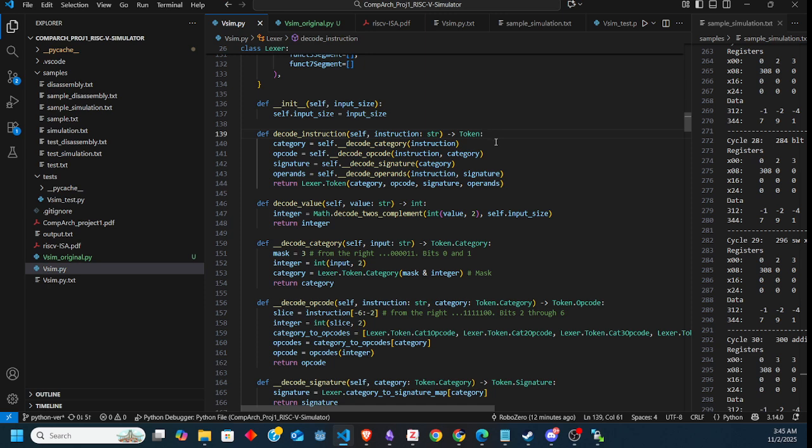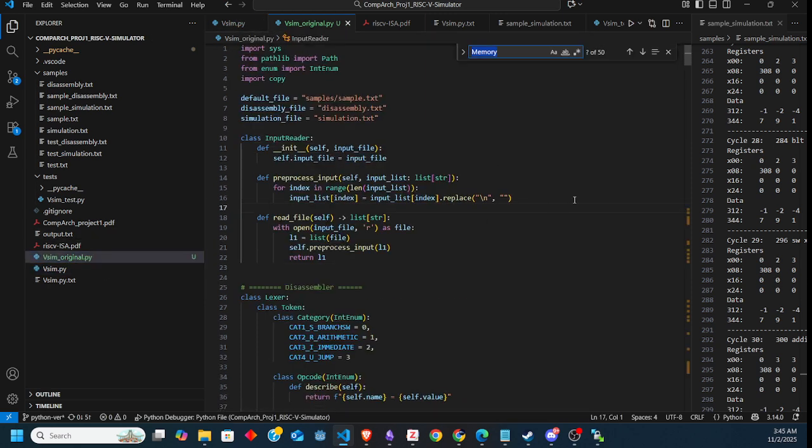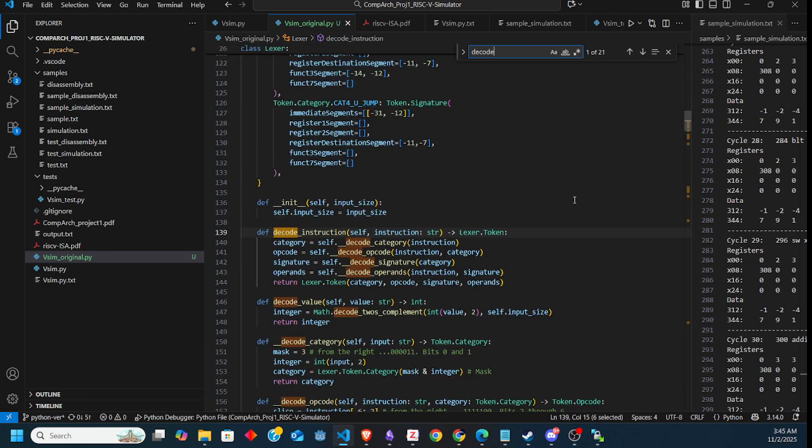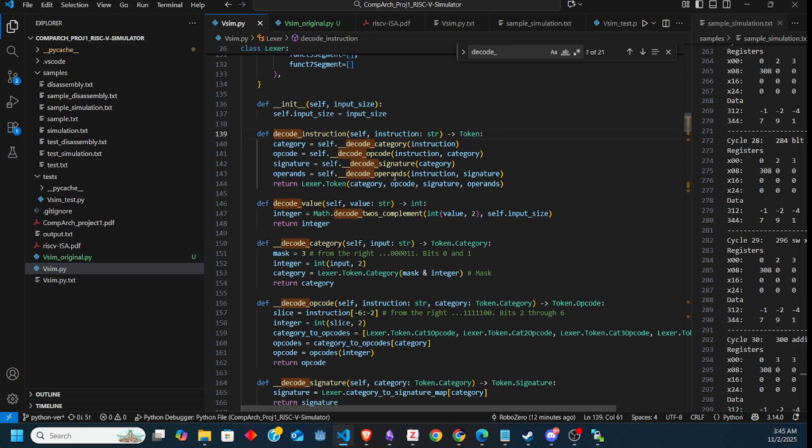I had an issue with the decode instruction. It was a Linux issue specifically. I could show it originally, but the issue was that I was using the Lexer class before it was defined, so I removed the reference. That's it. It was a simple syntax issue.